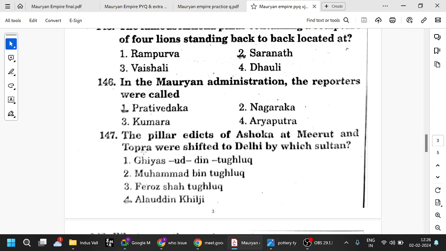So we have seen Kumaras are the princes. Okay, and Prativedaka, Aryaputra and Kumara are from royal blood. They used to act as governors of the provinces. Prativedakas are the reporters. Try to remember. Prativedakas are the reporters.